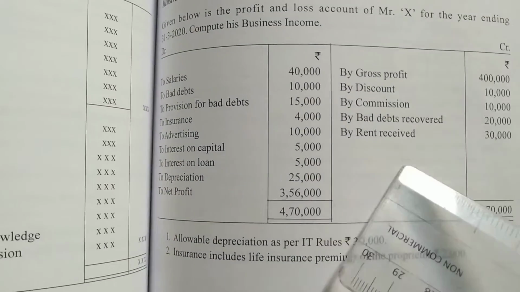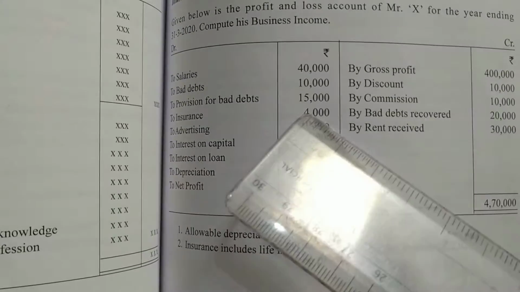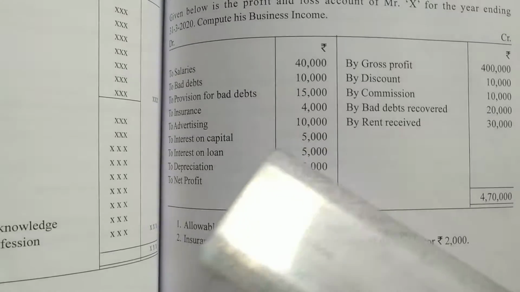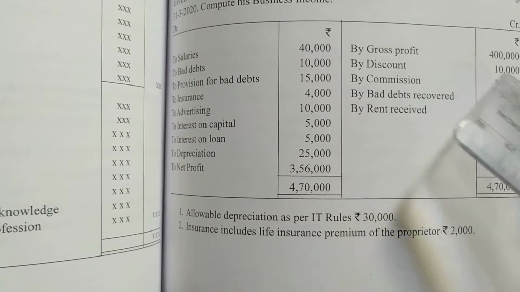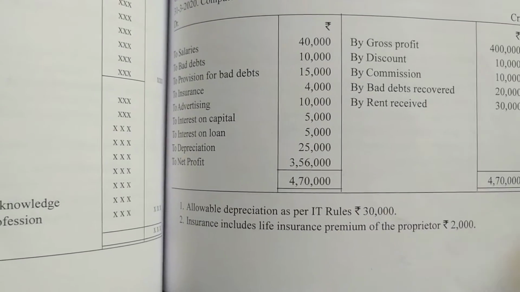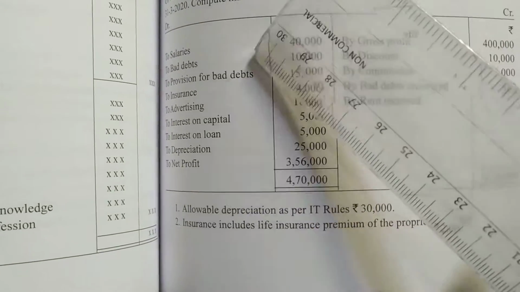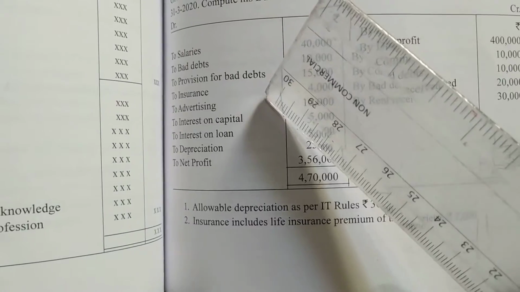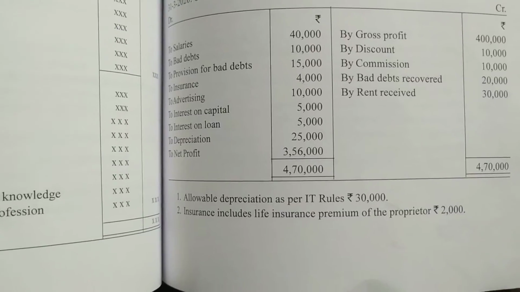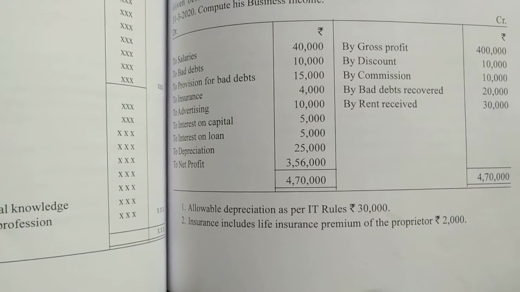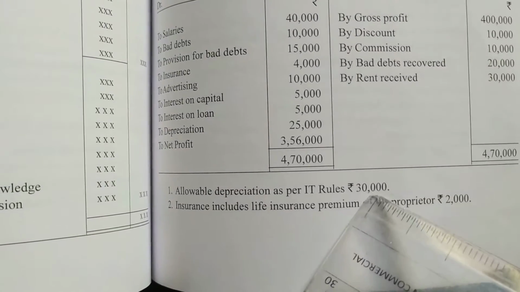Okay, so we'll see first salaries is given, bad debts, provisions, insurance, advertisement, interest on capital, interest on loan, depreciation, net profit. And here he is given gross profit, discount, commission, bad debts recovered, and rent received. These all items are given. So we have to find out in these items the expenses which are not business expenses but personal expenses, that we have to take out. And here there are some incomes which are not related to business, non-business income.